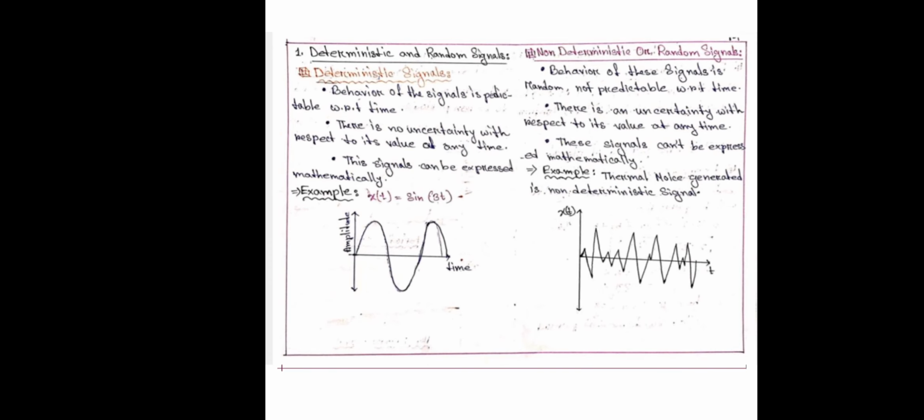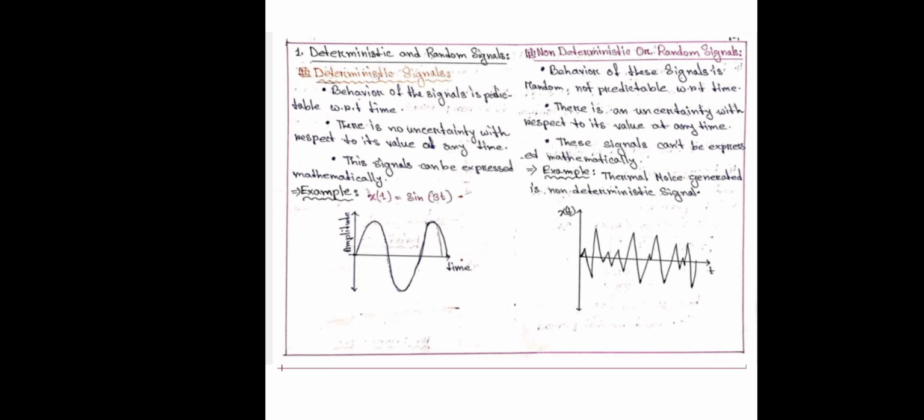First we discuss deterministic and non-deterministic signal. Deterministic signal: the behavior of the signal is predictable with respect to time. There is no uncertainty with respect to its value at any time. These signals can be expressed mathematically.